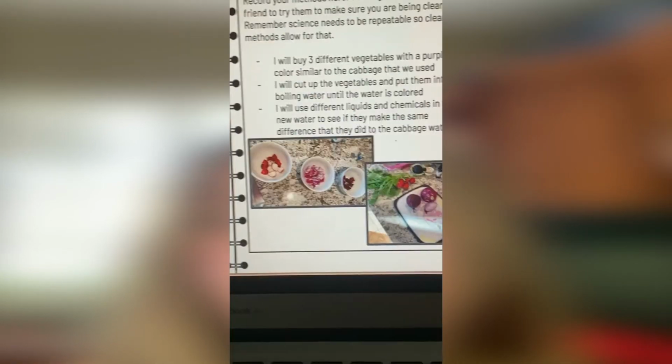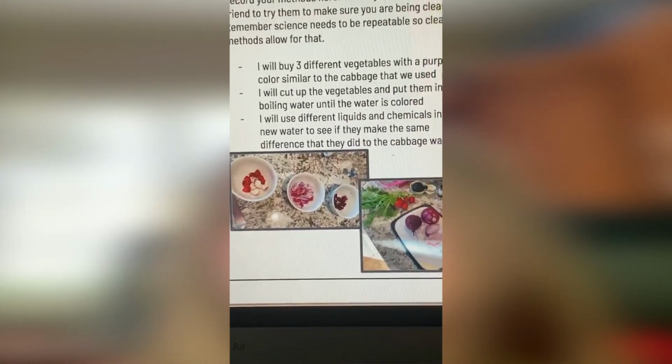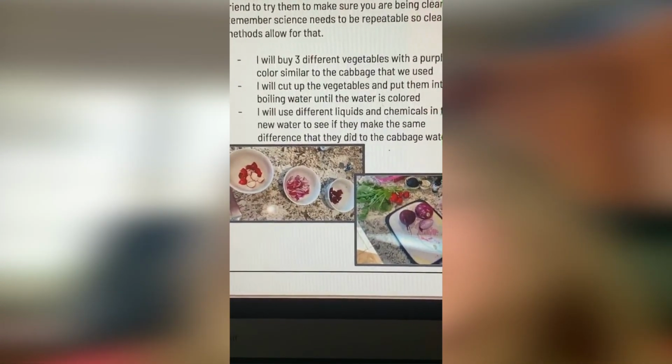So for my experiment, I decided that I was going to pick 3 different vegetables that were colored similarly to the cabbage that we used to make the pH indicator water. And I was going to test them with 3 different properties that I remember the cabbage water had a reaction to. The 3 vegetables that I ended up choosing were radishes, red onions, and beets. So I chopped all of them up, put them in some boiled water for a few minutes, and the water ended up looking like this for all of them.